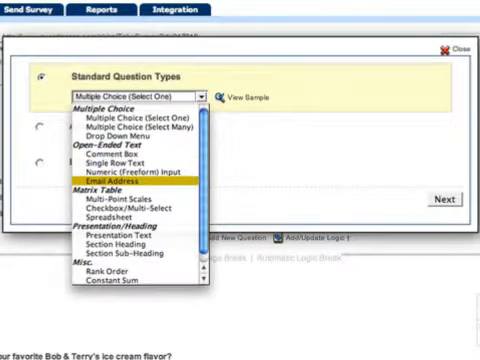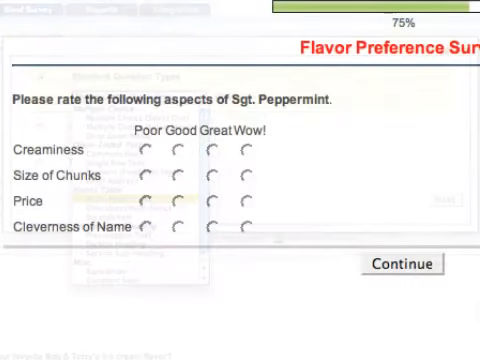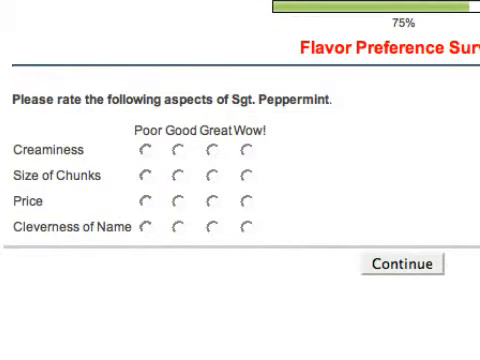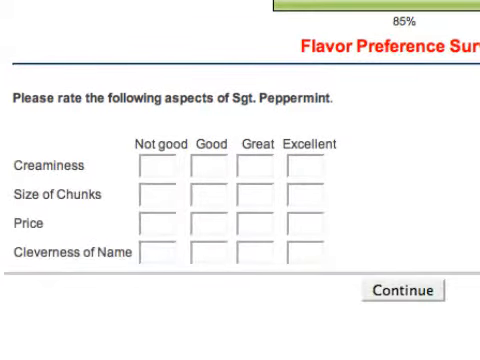Matrix table questions are used when you want your respondent to rate a list of dimensions against a list of attributes. Our example asks the respondents of a Bob and Terry survey how they'd rate certain aspects of the Sgt. Peppermint flavor. A matrix table question could be asked through this multi-point scale setup, the checkbox or multi-select setup, or in a spreadsheet format.